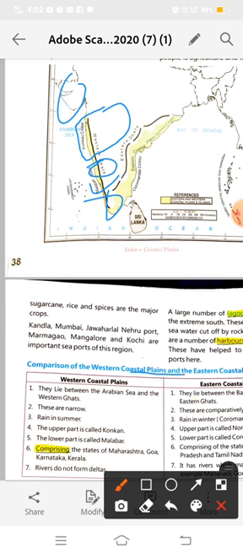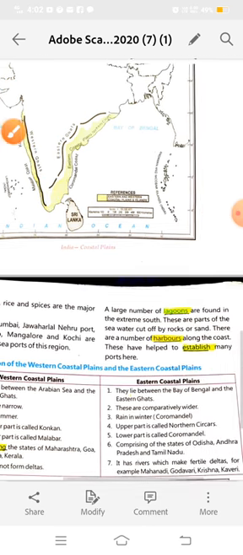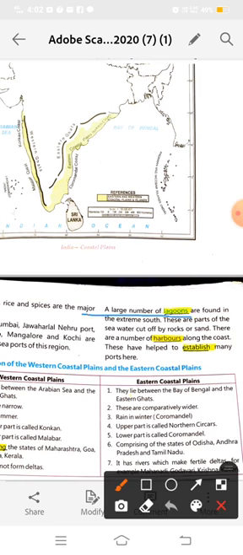And now you will read about the lagoons. So what is called a lagoon? A large number of lagoons are found in the extreme south. These are parts of the sea water cut off by rocks or sand. What is a lagoon, beta? A lagoon is a body of water separated from a larger body of water by a natural barrier, such as a sandbank or coral reef.